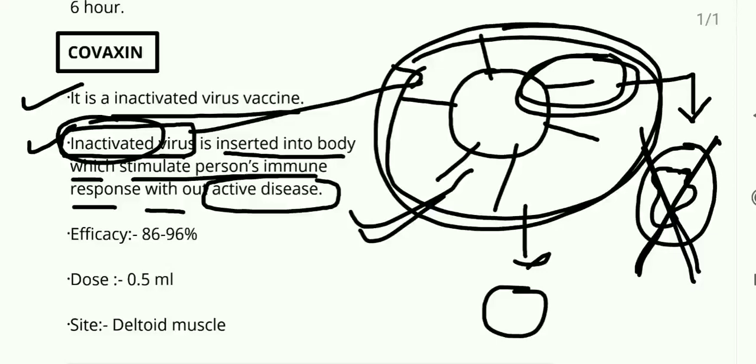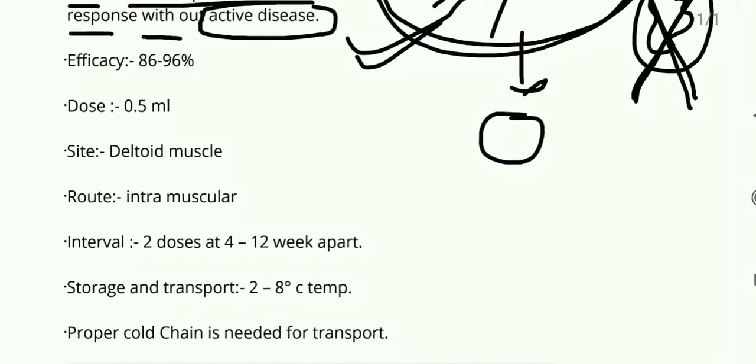Directly the whole inactivated COVID virus is inserted into the human body, and after entering the human body, it produces T cell and B cell mediated immunity, and provides the memory by the T cell for future infection. Now, what is the dose, efficacy, site, route, storage, and transport? Everything is same, except the efficacy.